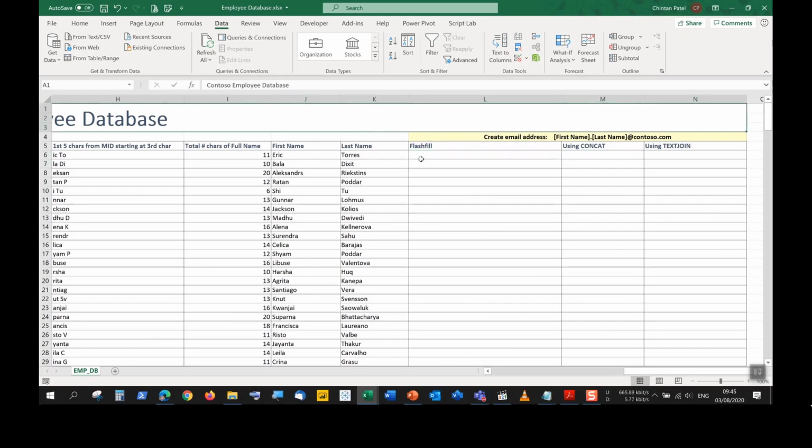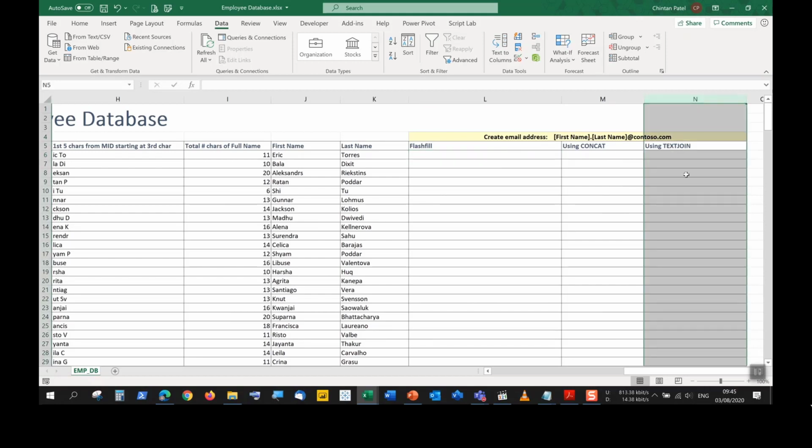Now, there's three ways. In previous versions of Excel, there were only two ways to do this because TEXTJOIN is a fairly new function. It's only available in the Office 365 suite where you can join text together. Before, we only had the CONCATENATE function that joined our text strings together.